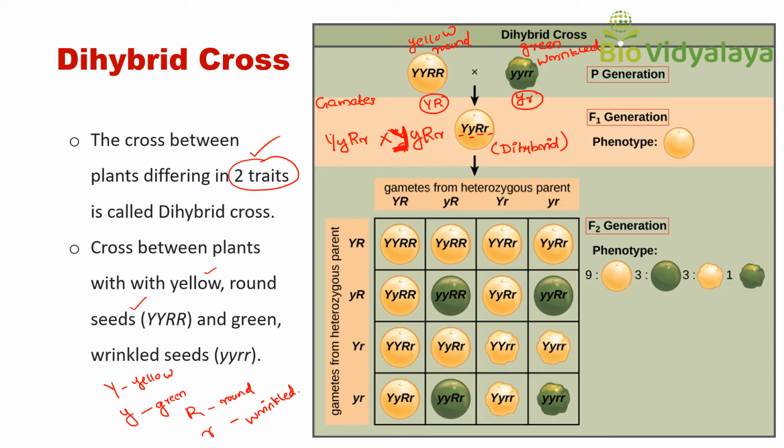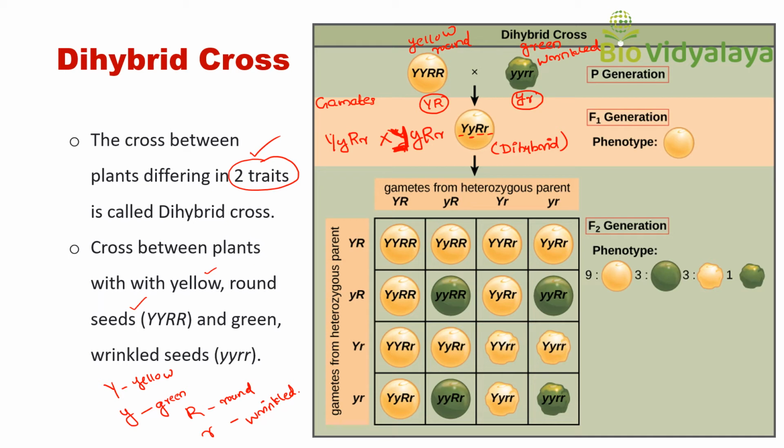Mendel self-fertilized this F1 hybrid. We can easily visualize dihybrid cross using a Punnett square of 16 boxes.